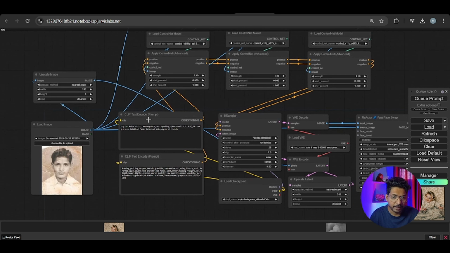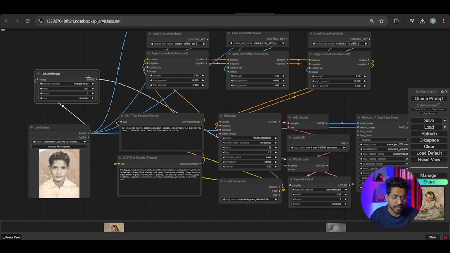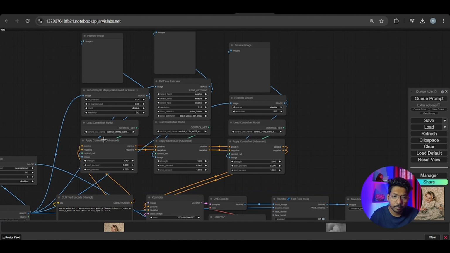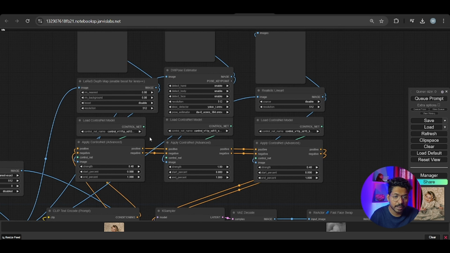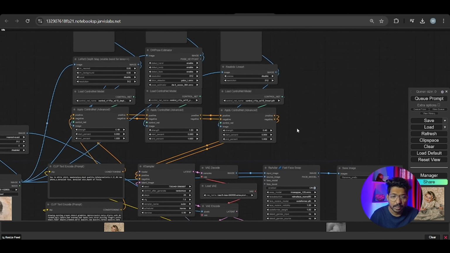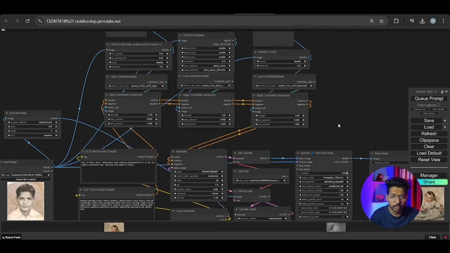Now what I did. I did clip. This is the basic. I use upscale, nearest exact, or you can use the Lenpose also if you want to. I connected here the control net models. First I use depth. The second I use the pose for the pose. And third I use the line art for the line art. Then I give the strength of 0.41, 0.4. You can adjust according to the outputs you want.